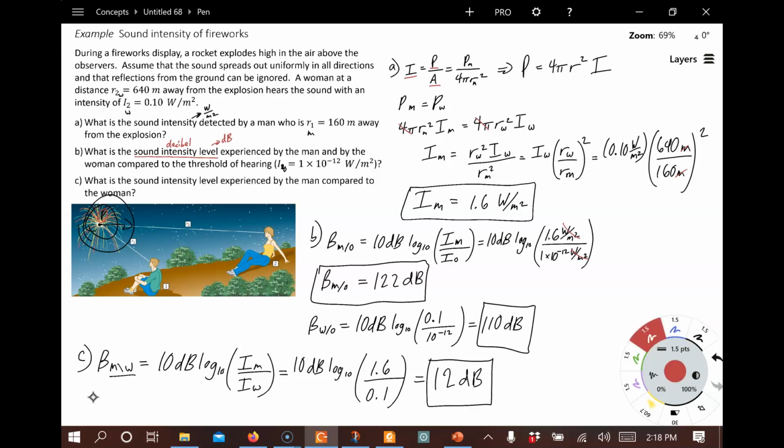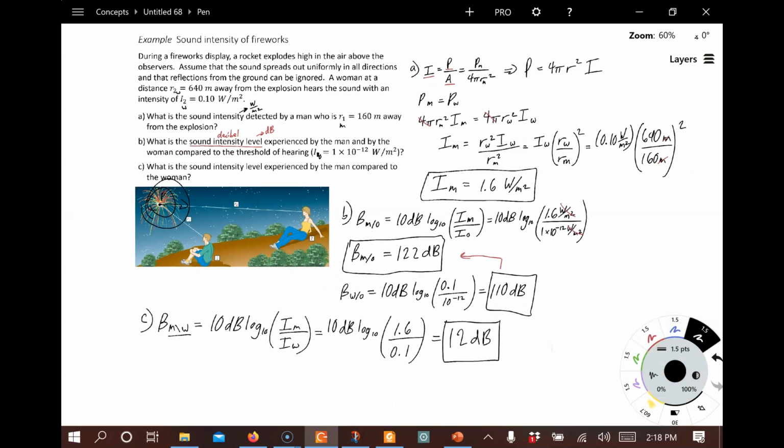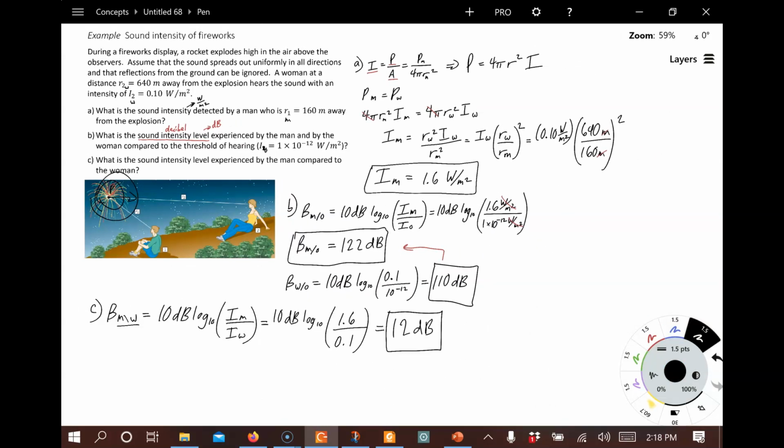Now look at this. Why don't you take this number here and subtract from that number? You also get 12 decibels, right? That's no coincidence. In fact, the log property is a special one such that if we take the decibel level of the man with respect to the woman here, it's the same thing as if we take the decibel level of the man with respect to the threshold of hearing and subtract from that the decibel level of the woman with respect to the threshold of hearing.